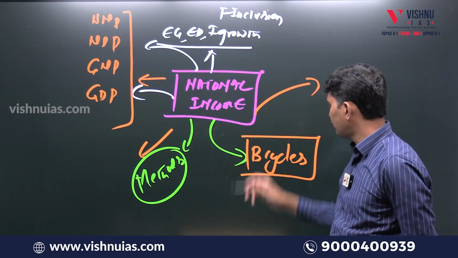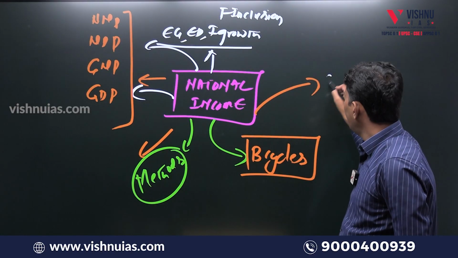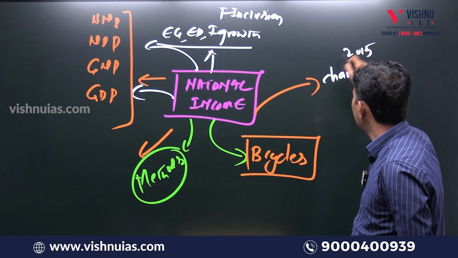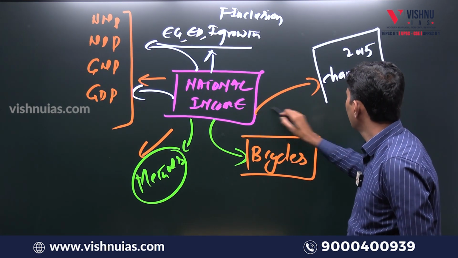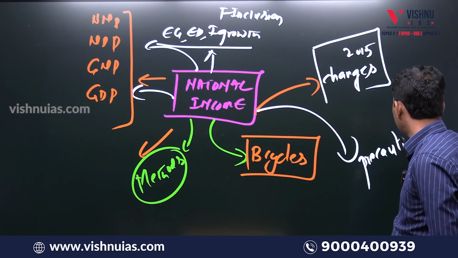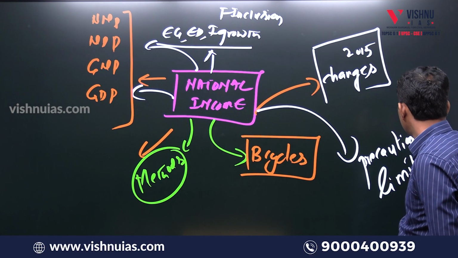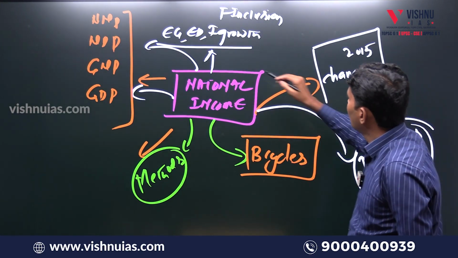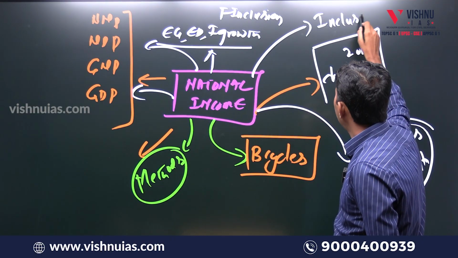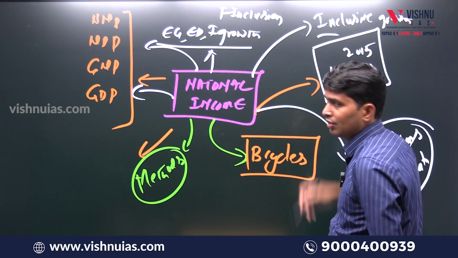And from the mains perspective, if we look at the national income chapter, changes in estimation of national income from 2015, a direct mains question came. Precautions and limitations while estimating national income, a direct mains question came. Apart from that, inclusive growth. Every year, regularly one mains question is being asked.